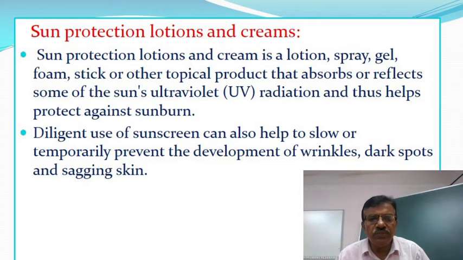Diligent use of sunscreen can also help to slow or temporarily prevent the development of wrinkles, dark spots, and sagging skin.